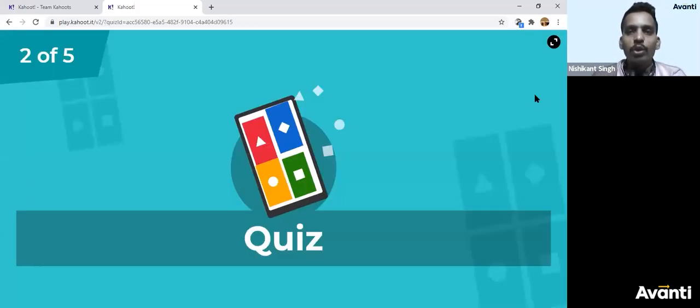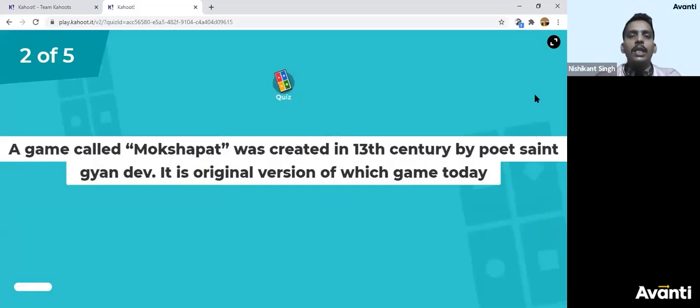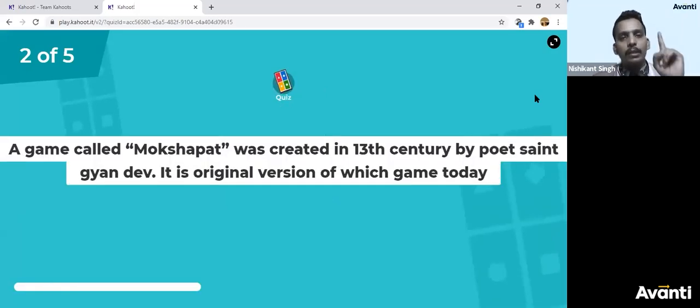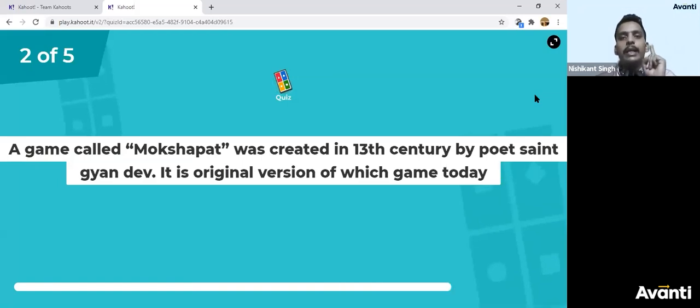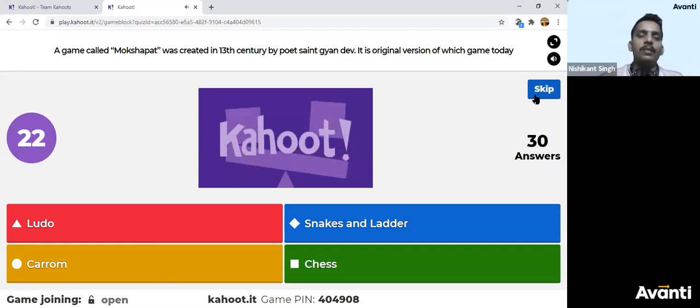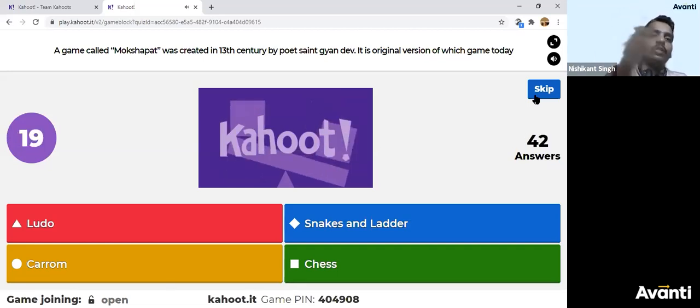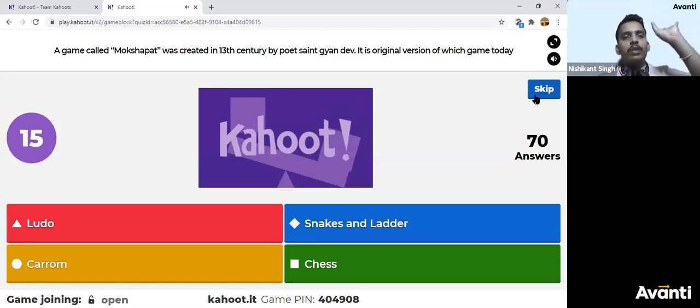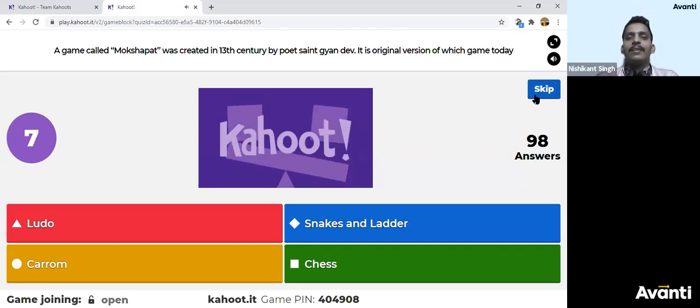The next question is, this is a long one. Read it carefully. A game called Moksha Path was created in the 13th century by poet Saint Gyandev. What is the current version of the game? Or which is the game which we play today that is a new version of this? So there is a game which was invented in the 13th century by Gyandev. So which is the current version of that game which we play? Even a guess can fetch you a right answer. Let's see.